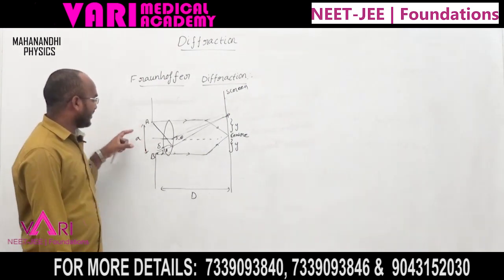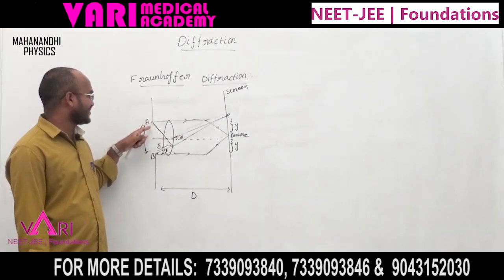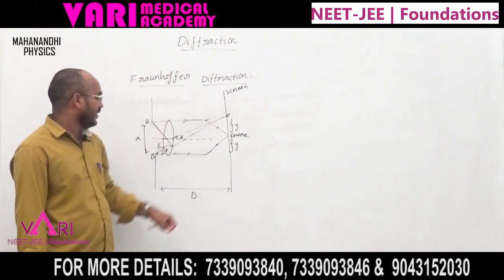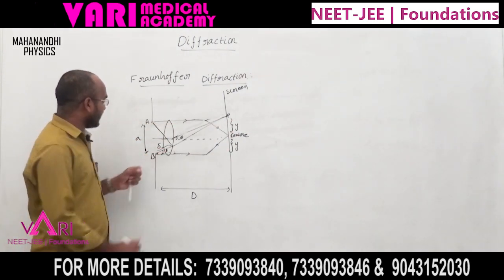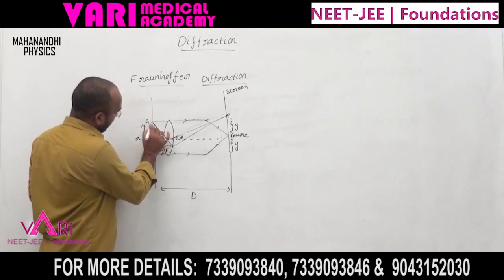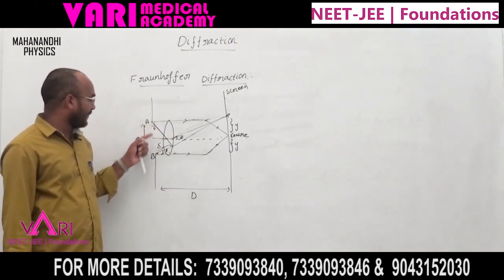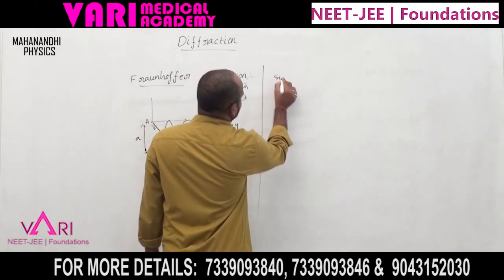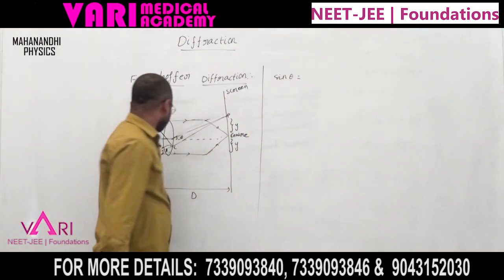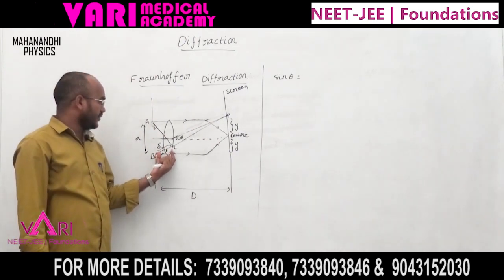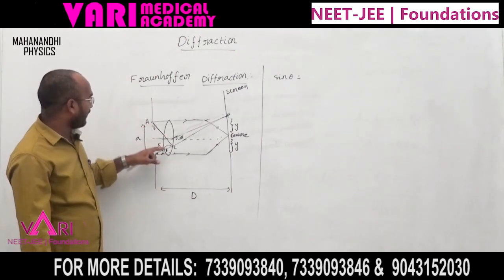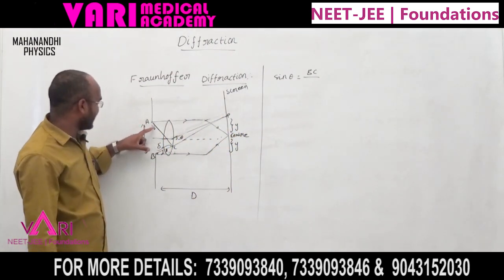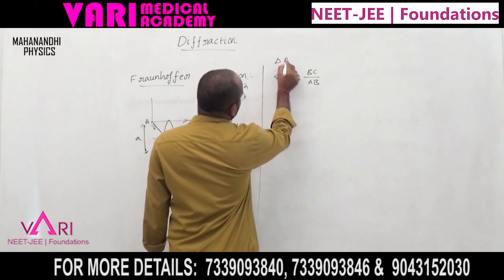At the central maxima there is no path difference, because the incident light ray passes straight and is not bent, so the center is formed exactly. For some angle theta, sin theta equals opposite by hypotenuse, which is BC by AB in triangle ABC.